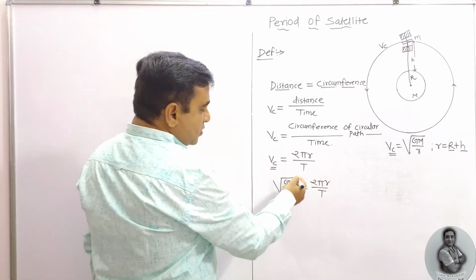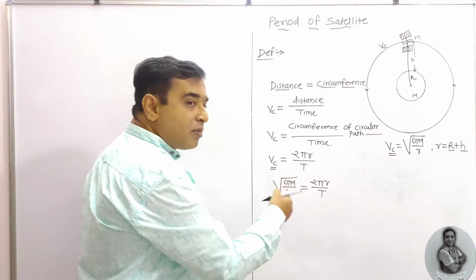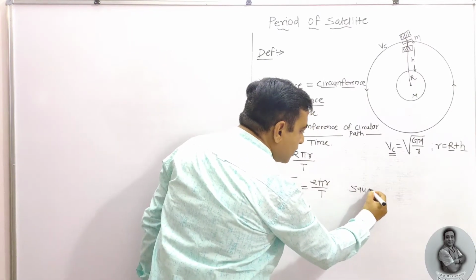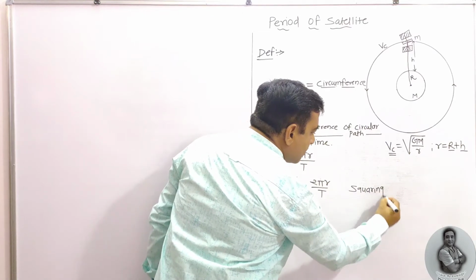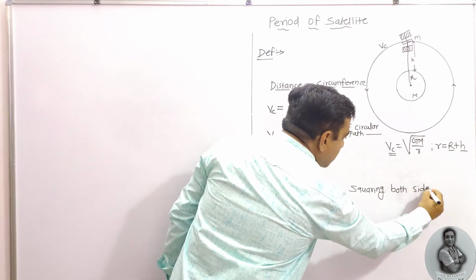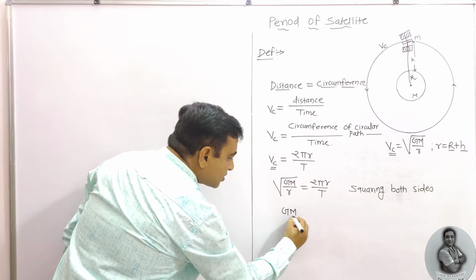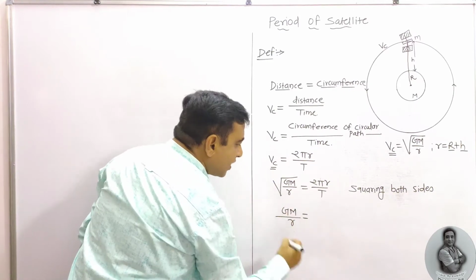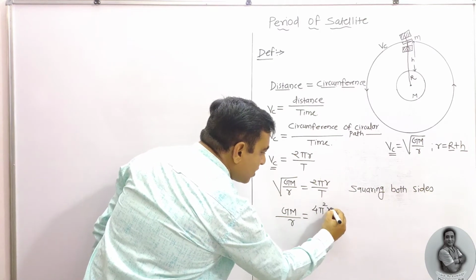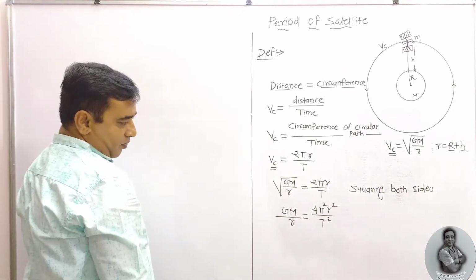So as to discard the square root, we need to square it. Squaring both sides, after squaring we get GM upon r equal to 4 pi square r square upon t square.